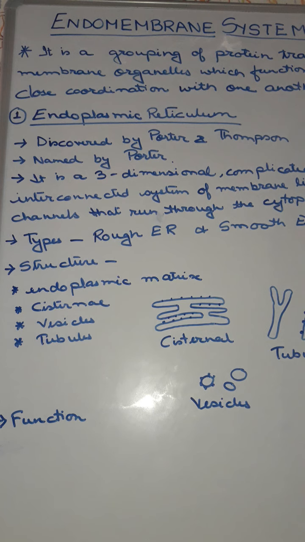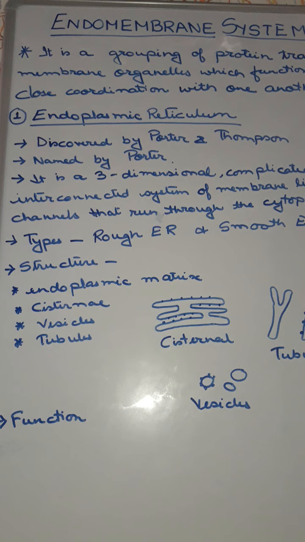Now the functions of the endoplasmic reticulum. It provides a large surface inside the cell for various physiological activities. Already I have told you that it acts as a cytoskeleton for intracellular substances. That means it provides mechanical support to the colloidal cytoplasmic matrix. It keeps the various organelles in position. Then it controls the movement of materials. It is the main means of quick intracellular transport. That means tubes are present, so these tubes help in intracellular exchange of substances.